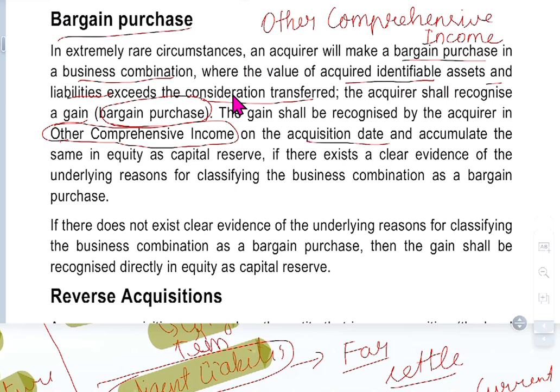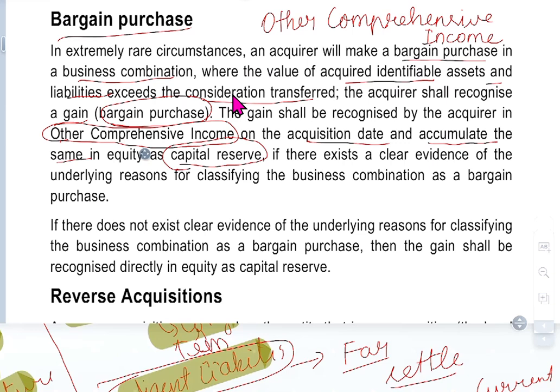On the acquisition date, accumulate the same in equity as a capital reserve. Because what happens is you have bought it as a gain for you. At the same time, what is that gain? How is it going to be reflected? It will be reflected in the capital reserve.